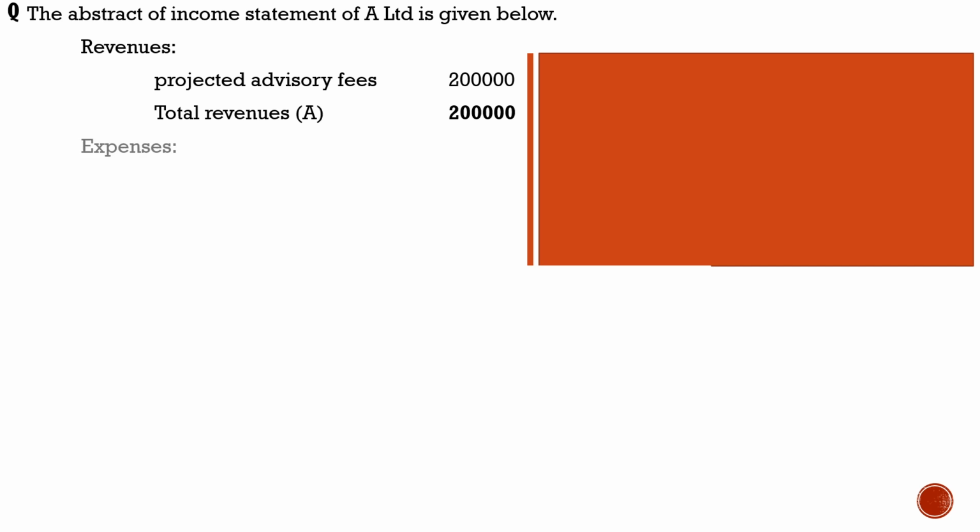So the details of a concern where the revenue of the organization is given, projected advisory fees 2 lakhs. So that is the only revenue of that organization. So total revenue is 2 lakhs.